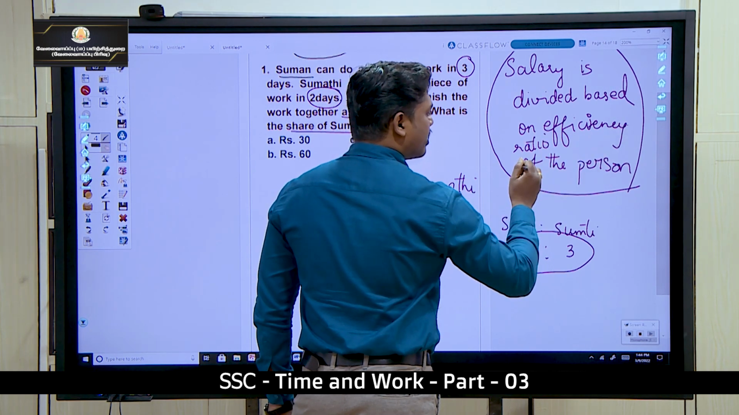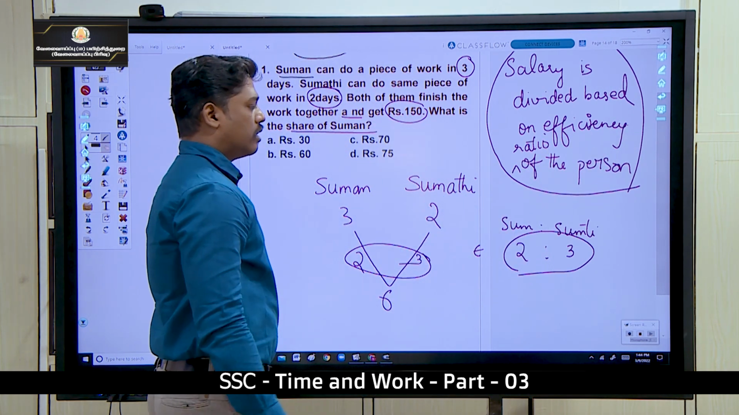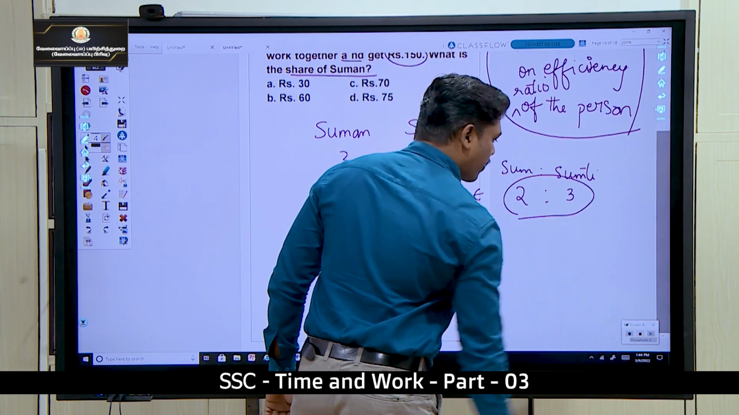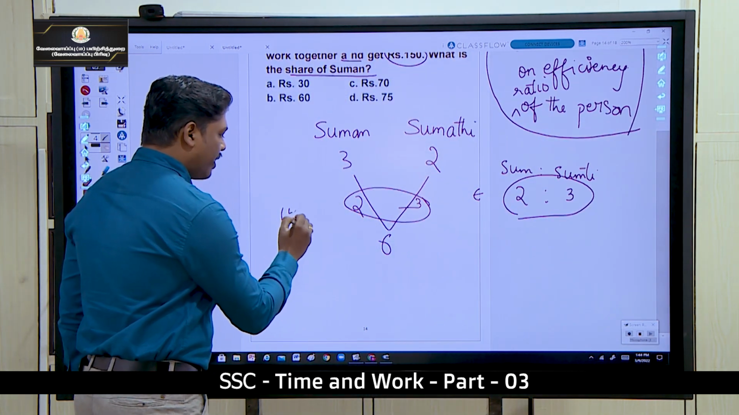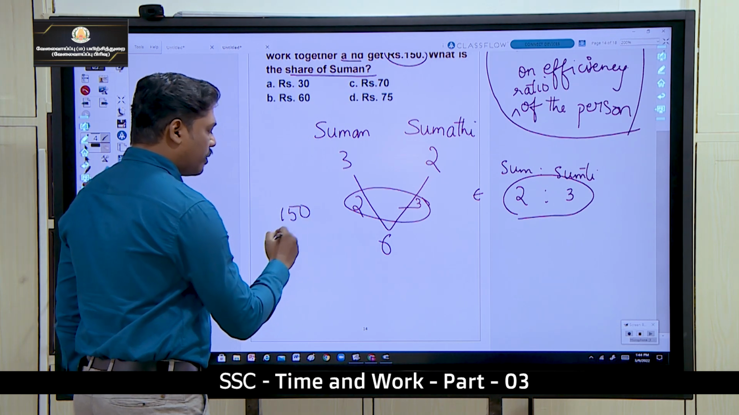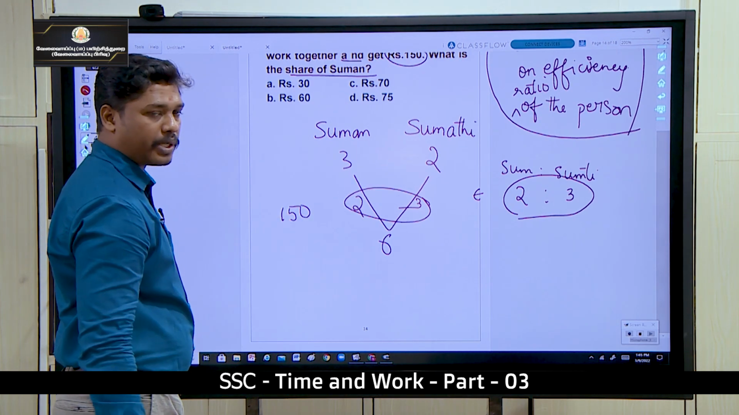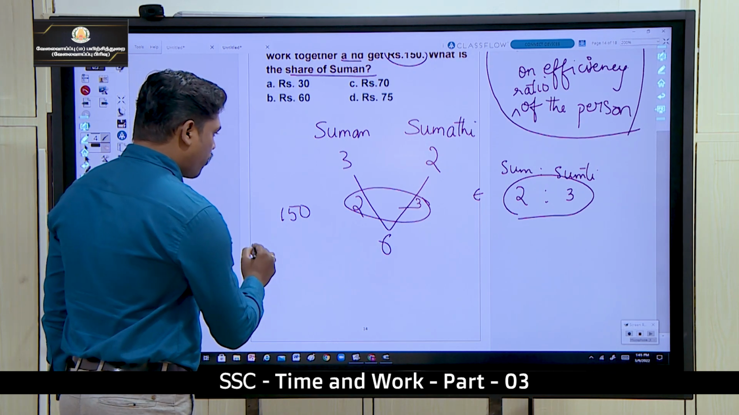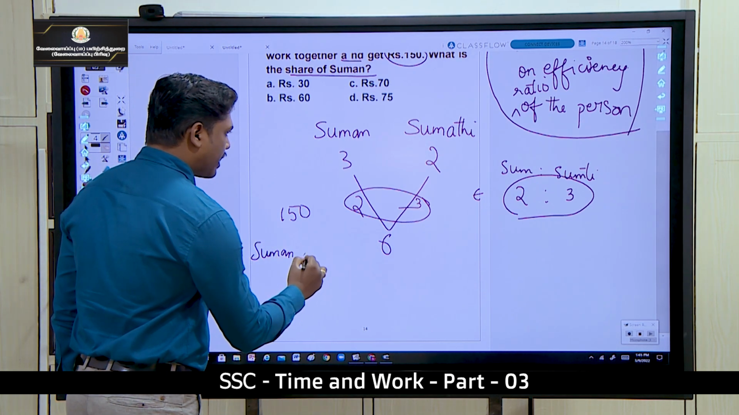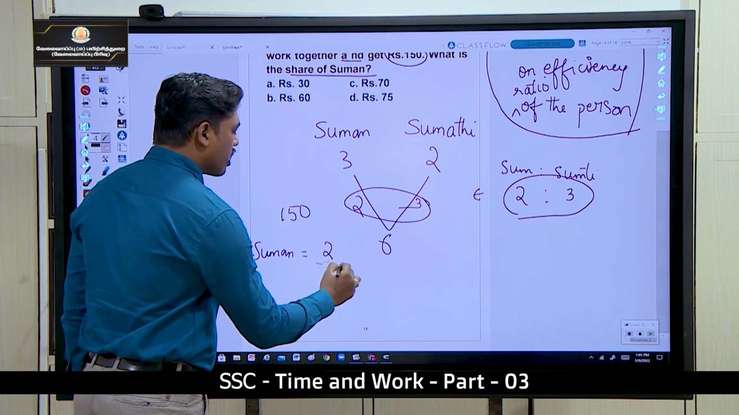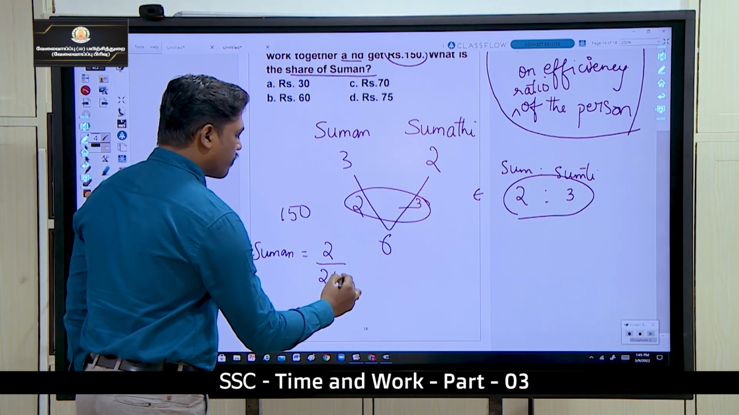Based on the efficiency ratio of that person. So Suman, Sumati efficiency எவ்வளவு இருக்கு? 2:3. அப்போ 150 rupees I have to divide into the ratio of 2:3. Okay. அப்போ what is Suman part? Suman part is 2 by 2 plus 3.